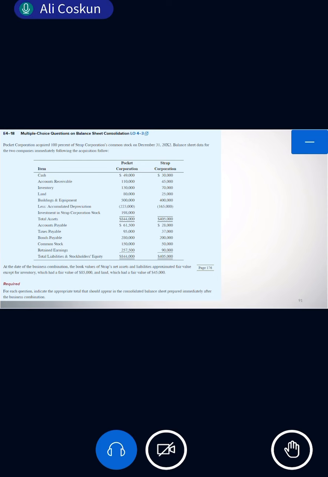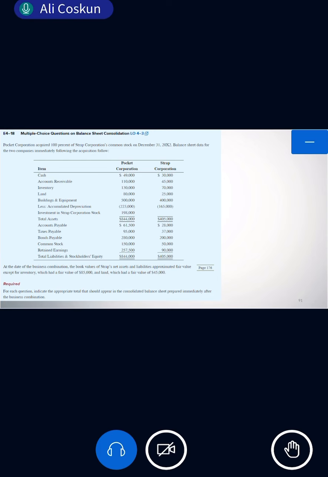In the consolidation, the parent's amount and the subsidiary's amount are calculated, and the total amount will be given, right? So how much? 49 plus 30, it will be 79,000, correct? The cash of the Pocket company and the cash of the Strap company together make the total cash of the consolidated balance sheet.